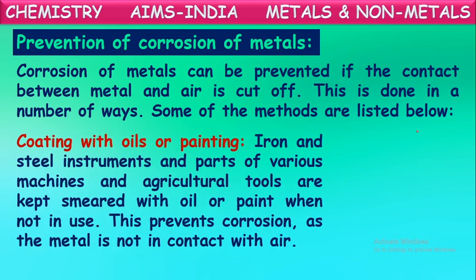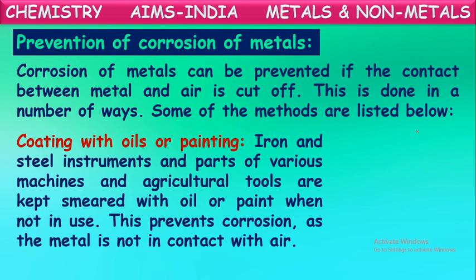One of them is coating with oil or paint. Iron and steel instruments, parts of various machines, and agricultural tools are kept smeared with oil or coated with oil or paint when not in use. In villages we often observe iron articles or agricultural tools which are not being used. They clean them first and apply certain oil or paint on them when they are not in use, so that this prevents corrosion, as the metal is not in contact with moist air.